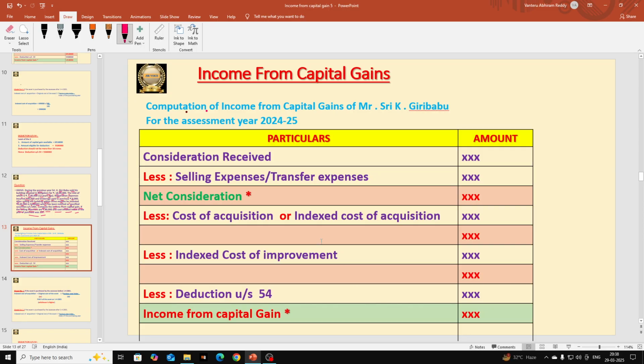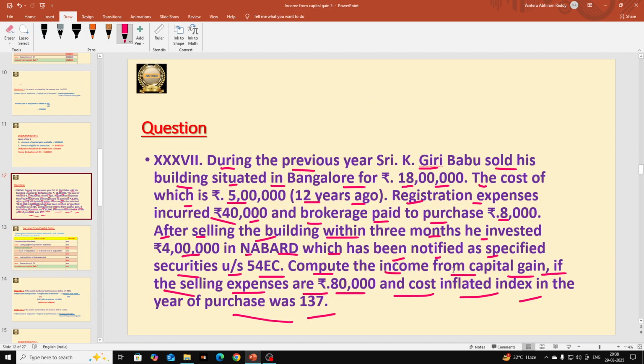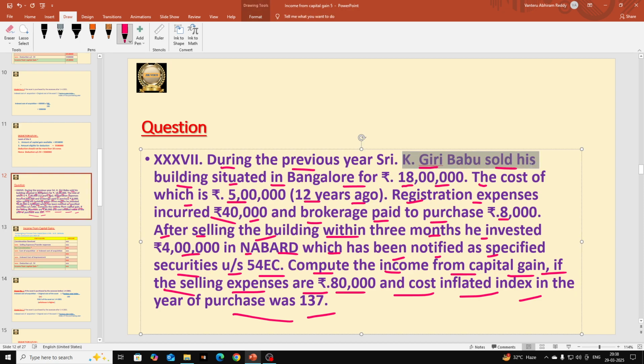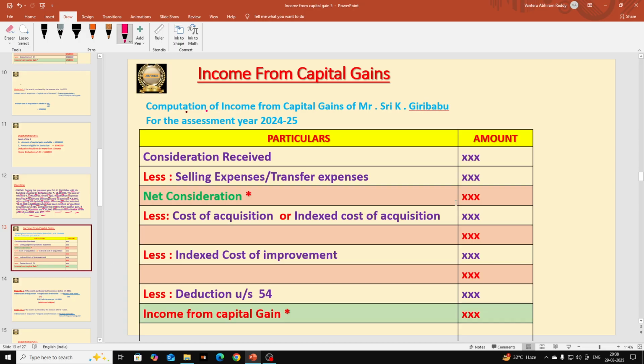Always, the first item here is consideration received. Consideration received means the selling price of the asset. Let us see what the selling price is here. So he is selling that building for how much price? That is for 18 lakhs. So 18 lakhs is the consideration received. Let us go and record that. 18 lakhs.